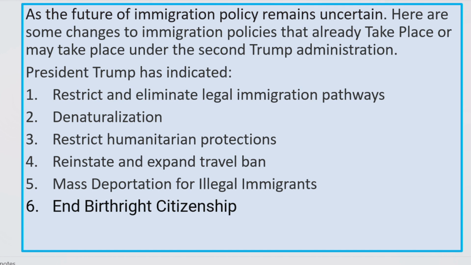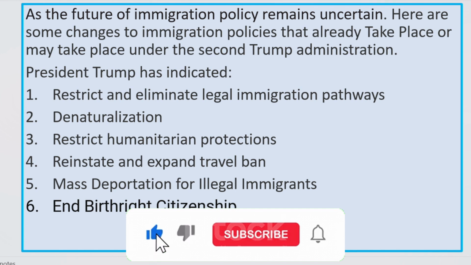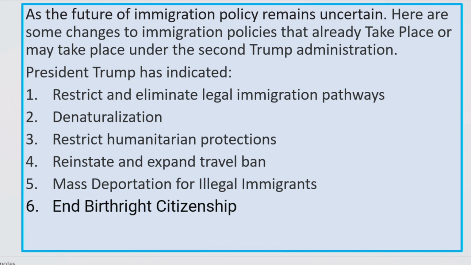If you remember from his first term, he banned almost 7 or 8 countries, and most of them are Muslim countries. Number five is mass deportation of illegal immigrants, and it is happening now. As you can see, there is always news about deportation of illegal immigrants who committed crimes. Number six is the end of birthright citizenship. Now it's blocked. He already signed an executive order ending birthright citizenship, but a couple of federal judges stopped that executive order. So he's going to go to court, and we will see the result in a couple of months.